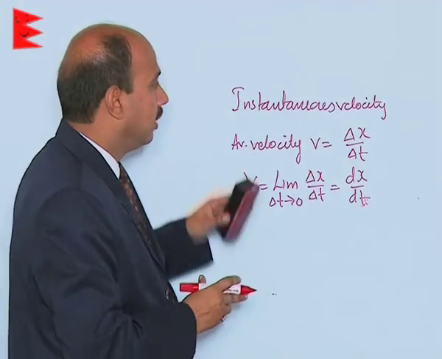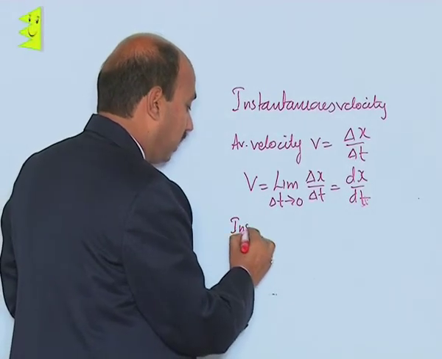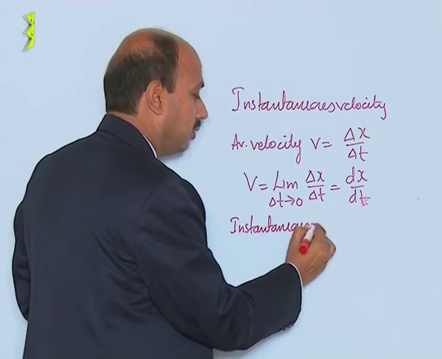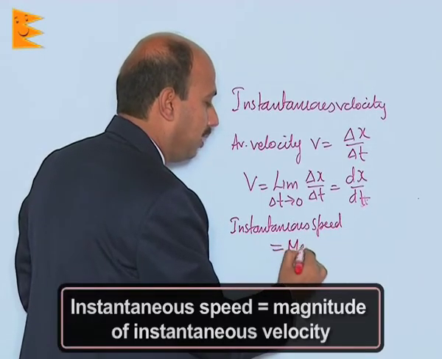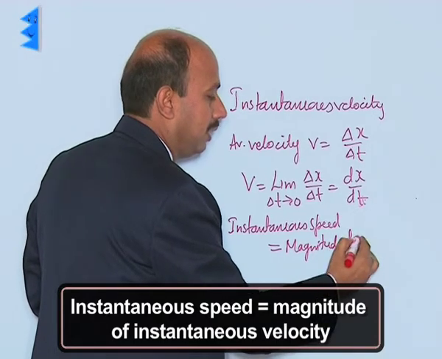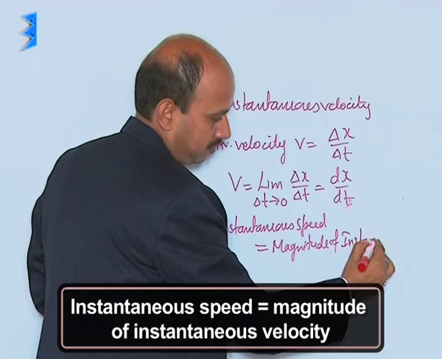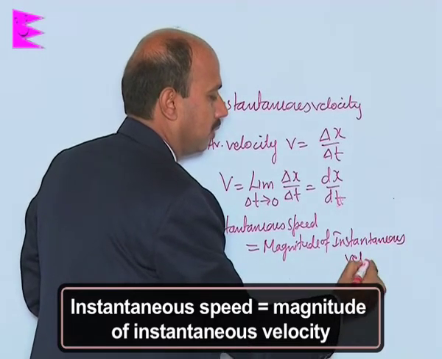But take care here, in this case instantaneous speed is equal to the magnitude of instantaneous velocity.